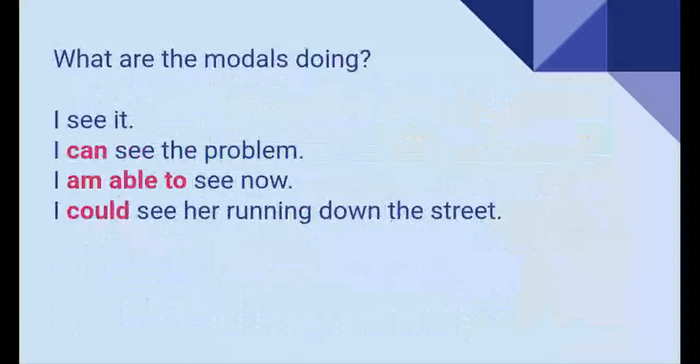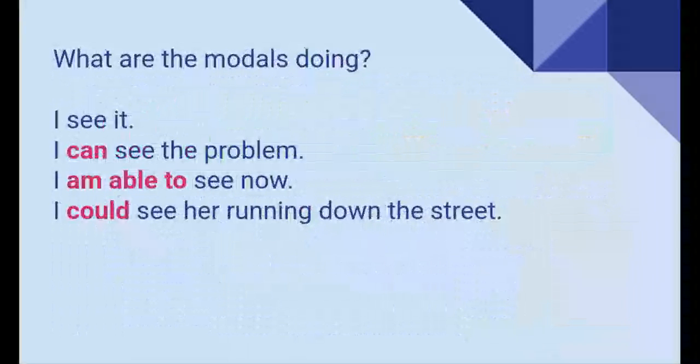Now, look at these sentences. What are the modals doing? I can see it. I can see the problem. I am able to see now. I could see her running down the street. Well, here the modals are giving me more information first, and sometimes they can help us make a stative verb into a dynamic one. And here we're talking about abilities specifically.